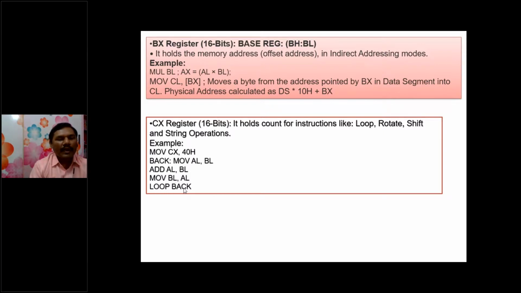Now loop back means this loop instruction internally operates on the CX register and decreases its content by 1. So MOV CX, 40H becomes 3FH after the first pass. CX is a 16-bit register.